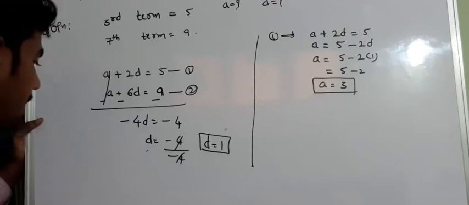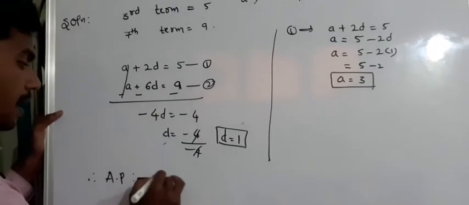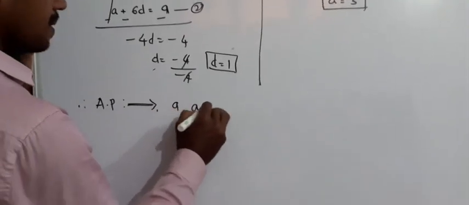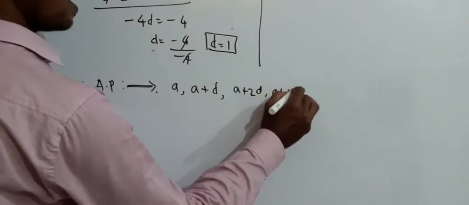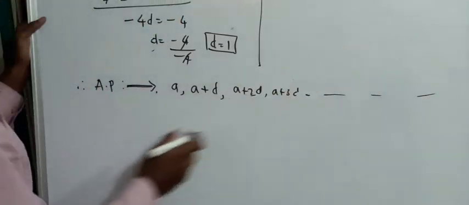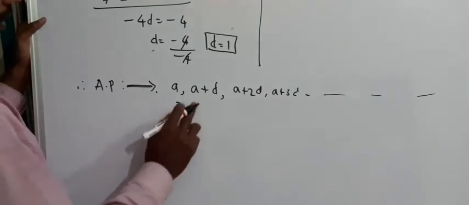So I need to write the arithmetic progression. How will I write it? Therefore the AP can be written as A, A plus D, A plus 2D, A plus 3D, and so on. What is A here? 3. A plus D is 3 plus 1, which is 4.